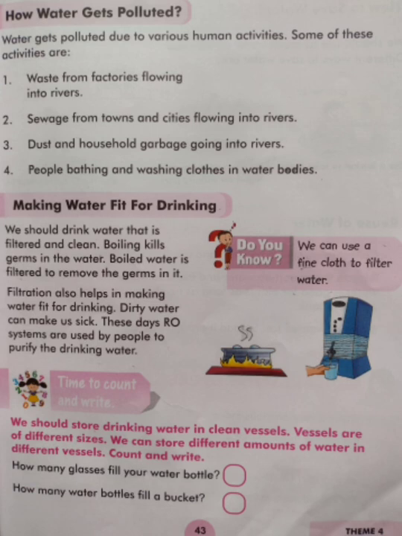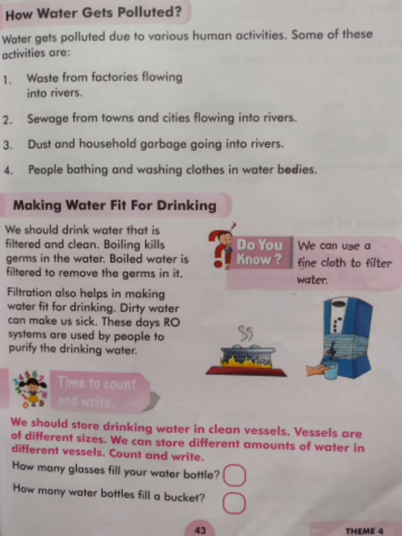So we should always drink pure water. See here, do you know we can use a fine cloth to filter water? How? When the water comes from the tap, you can use a fine cotton cloth under the tap, and that is also a kind of purifier. The dust and other things will be left over in the cloth, so that water you can also use. If you do not have an RO at home, then you can use the cloth.